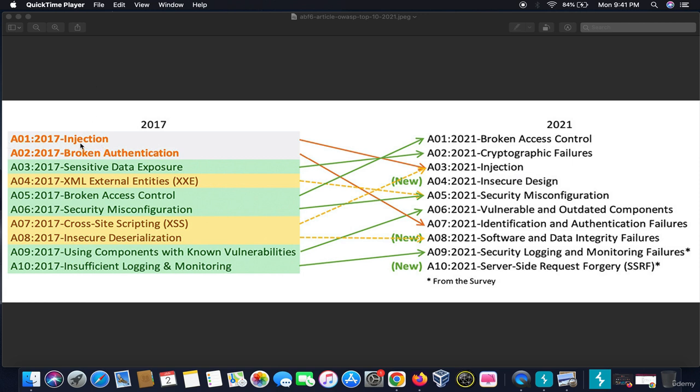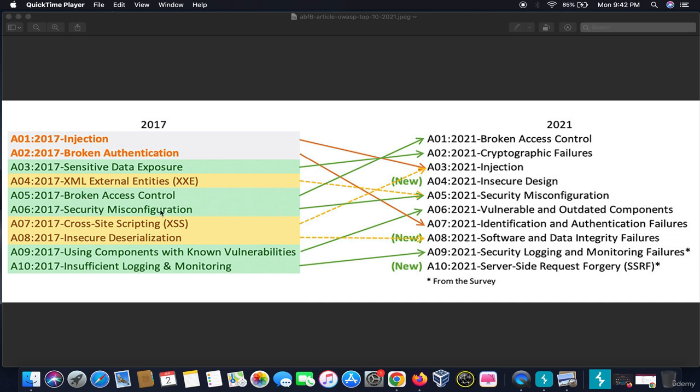A1 means the highest level of priority on the OWASP list. Injection stands for when we inject malicious payloads onto a web page. Second comes broken authentication, where we can authenticate things we are not permitted to. The third is sensitive data exposure, where we can retrieve a file or something sensitive from the company's point of view. Then come XML external entities and broken access control. This is a very wide term which contains a lot of vulnerabilities like authorization, authentication, 2FA and everything.